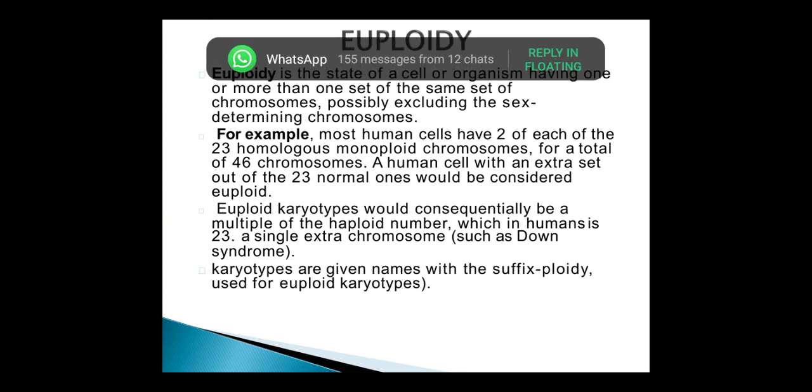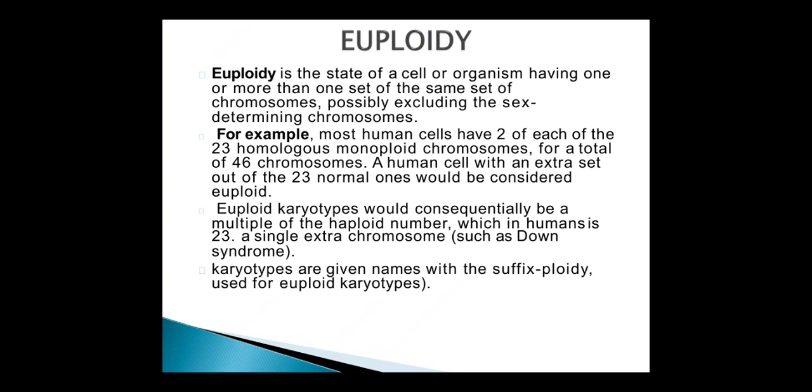A human cell with an extra set of the 23 normal ones would be considered euploid. Euploid karyotypes would consequently be a multiple of the haploid number, which in humans is 23, unlike a single extra chromosome such as in Down syndrome.